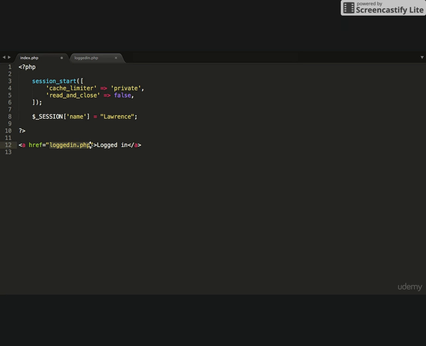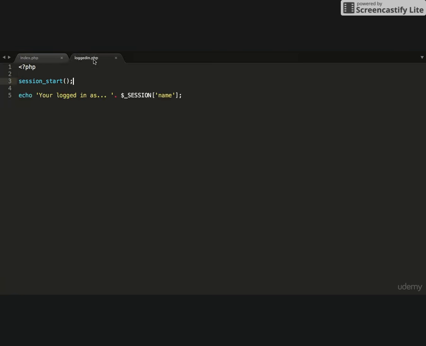Now on top of that, we also have loggedin.php. Now loggedin.php will allow us to go to the loggedin.php page. There's nothing special about this link. And all we're doing here is we're starting the session again. Now it's very important we say session start because that will populate the session global with all of our temporary variables that were stored on the server, and that's the name variable. So we've stored it on the server and now we want to retrieve it on this page.